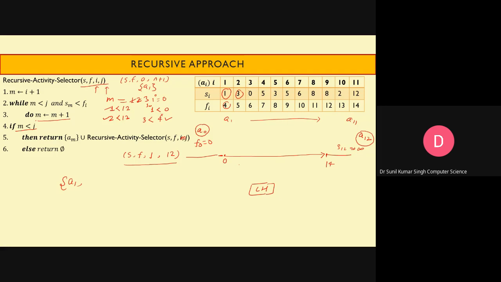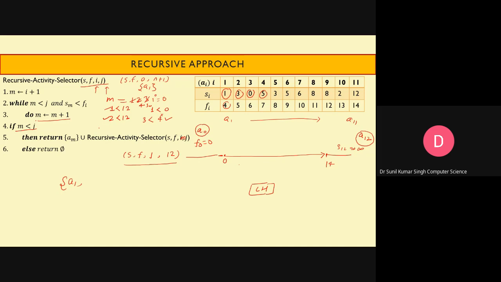Then you'll find that Sm is again less than Fi. The condition is true, and then we'll go for m equal to m plus 1, that is, it will move on to 4.